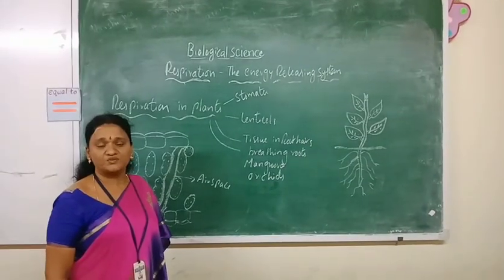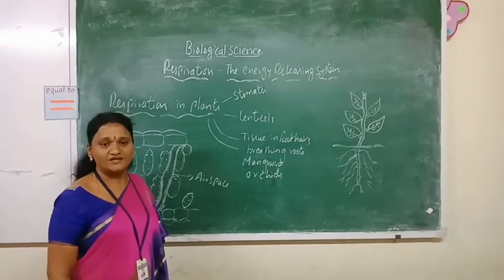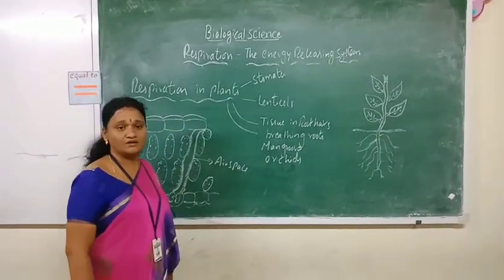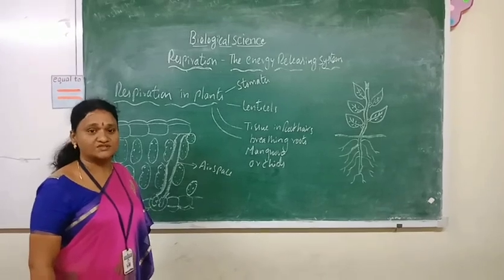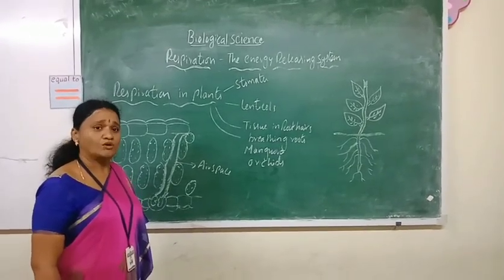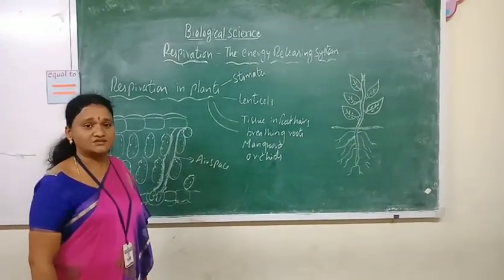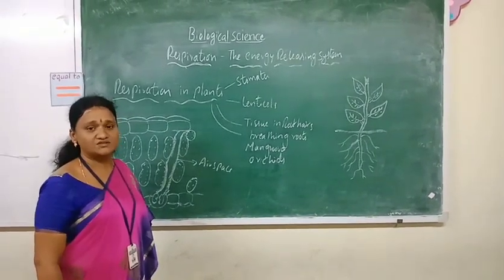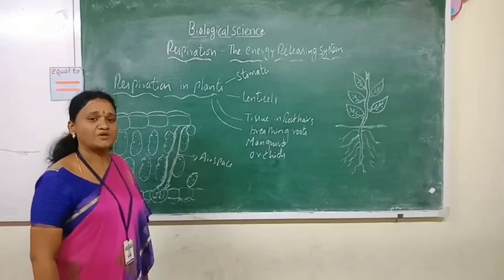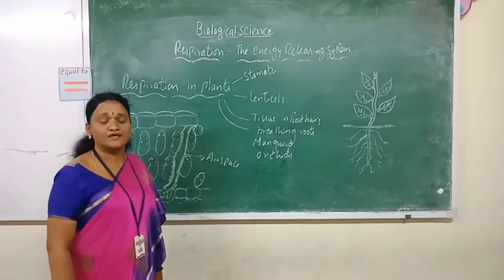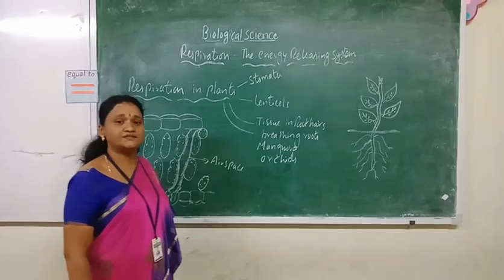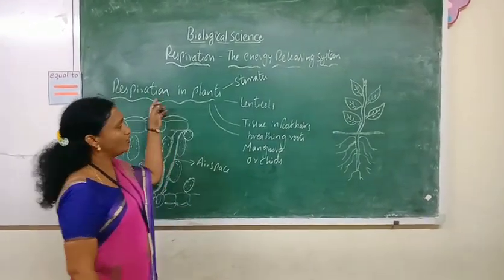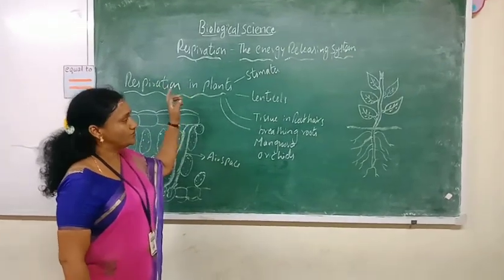We have seen how respiration occurs in animals. Now let's see how respiration occurs in plants. You have clearly seen how plants undergo the process of photosynthesis in the first chapter. In the same way, respiration also is carried out in plants in order to oxidize the food to release energy. As plants are also living organisms, they need energy, and they get that energy by the process of respiration. So now let us see how plants undergo respiration.